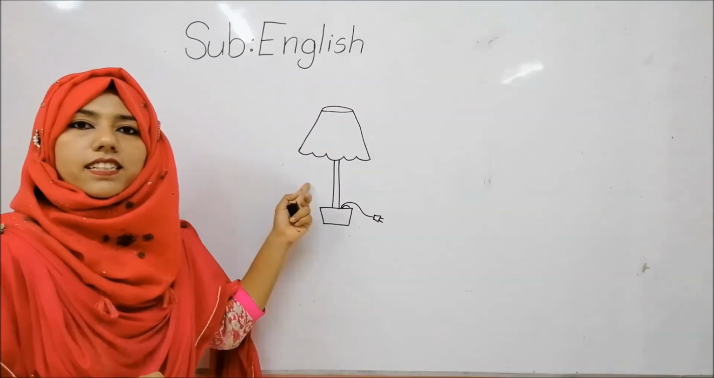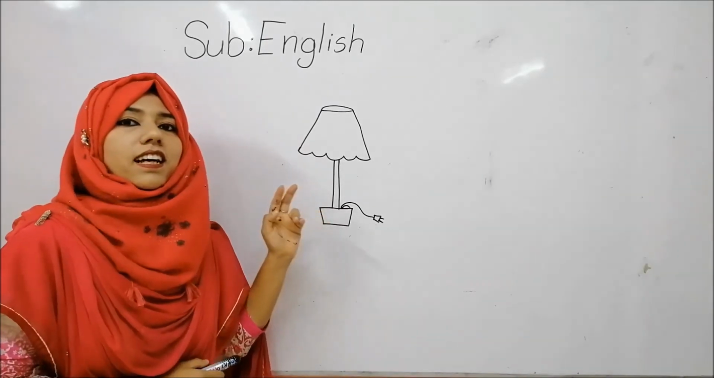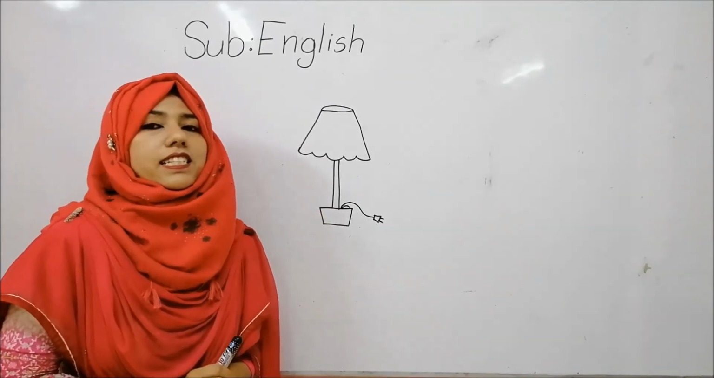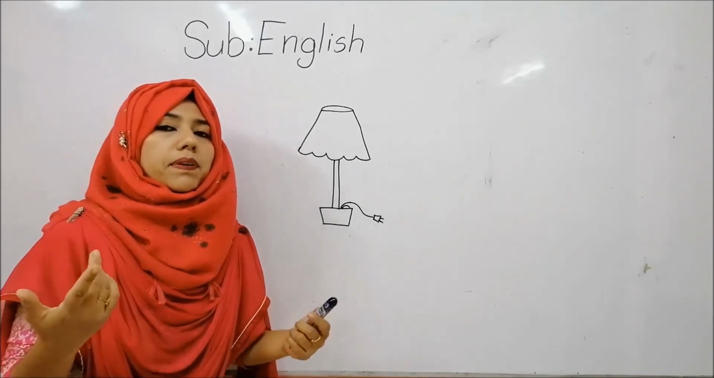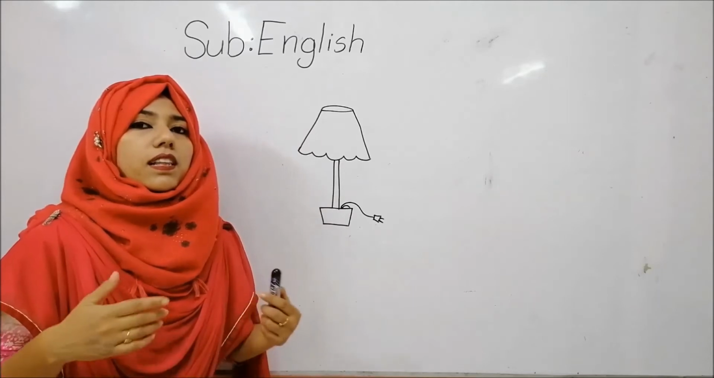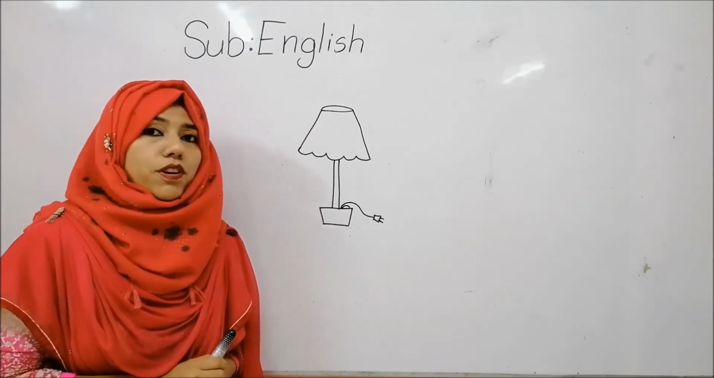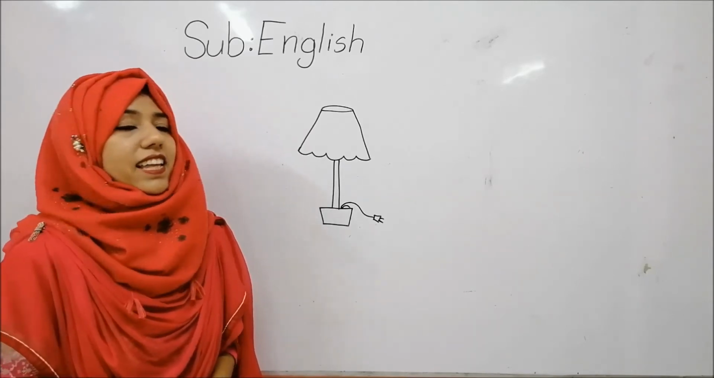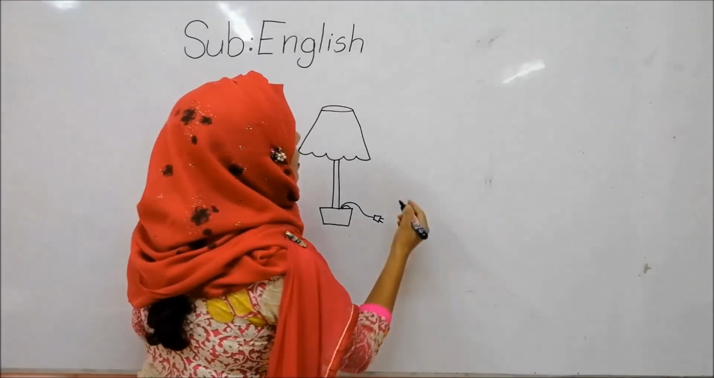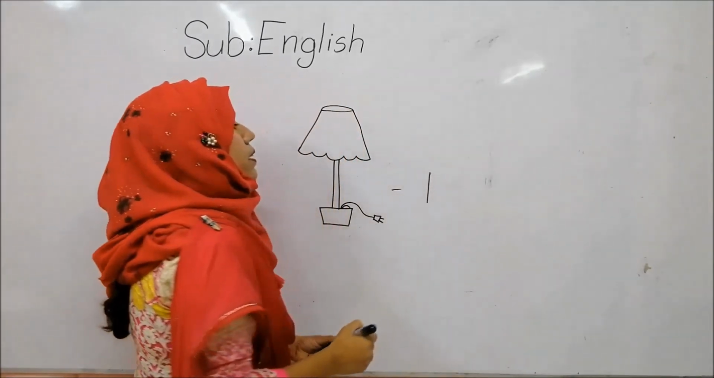What is it? Can you tell me what is it? This is lamb. So what for lamb? Lamb. So which letter's phonic sound is L? Can you say A? A phonic sound is L. So you will write here letter A.